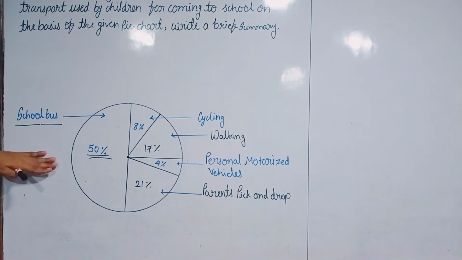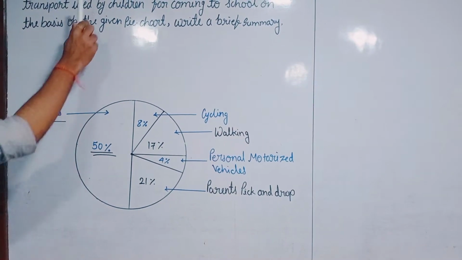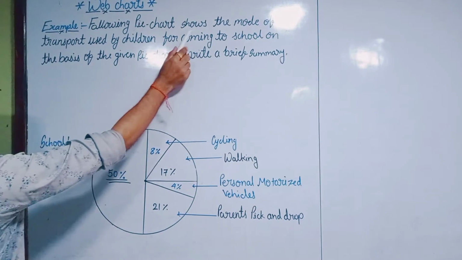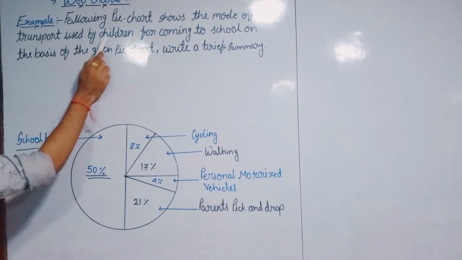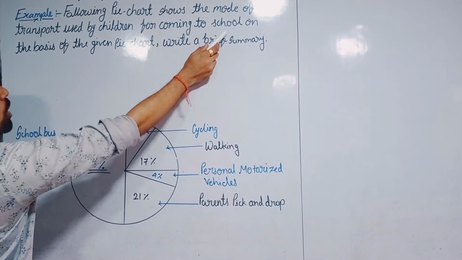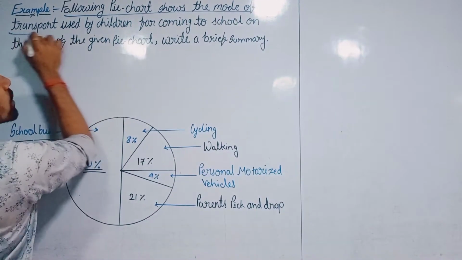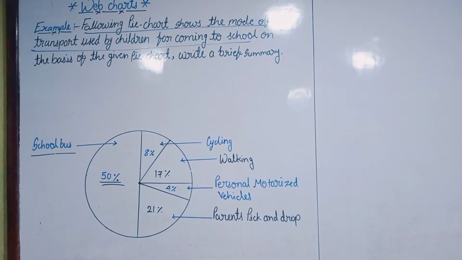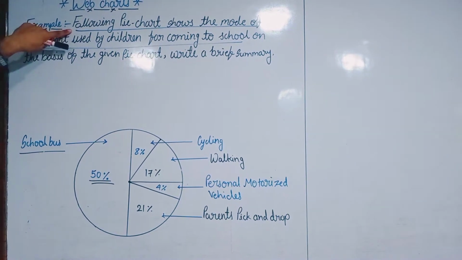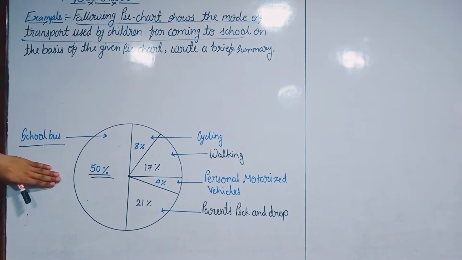Always we have to start from our question. You can see, the following pie chart shows the mode of transport used by children for coming to school. Just underline the whole sentence. We are going to make a little change: in the place of "following", we write "the given pie chart".